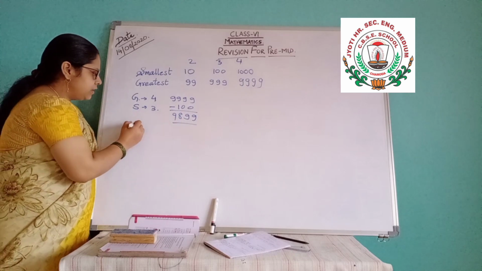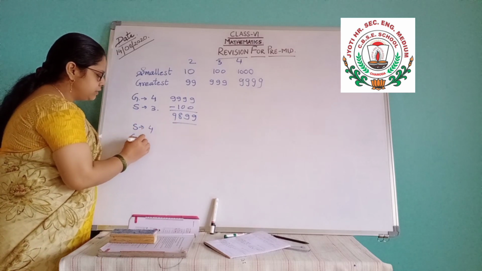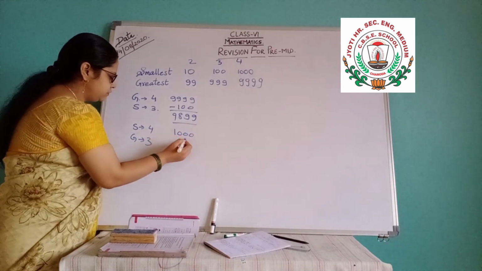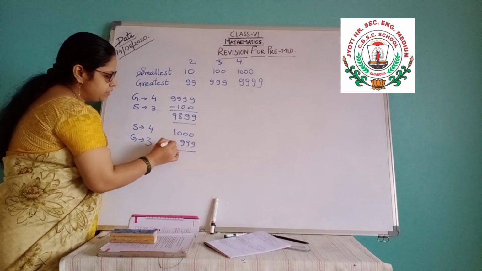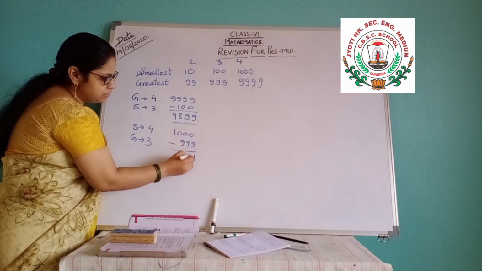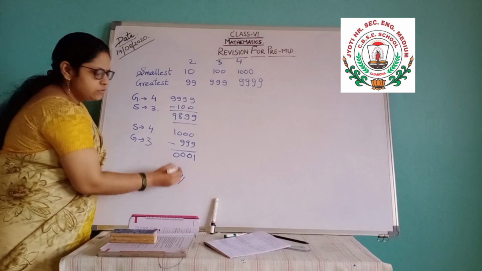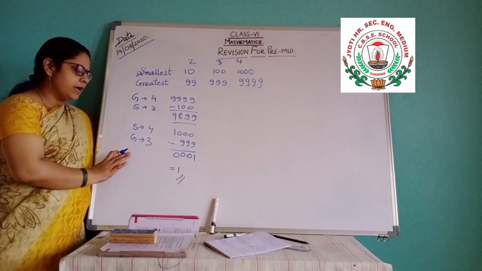Or else, if it is the smallest 4 digit number, that is 1000, and the greatest 3 digit number, 999, what is the difference? 10 minus 9 is 1, then 9 minus 9 is 0, 0, 0, so it is 1. So 1 is the difference. Like that, these kinds of questions can be asked.